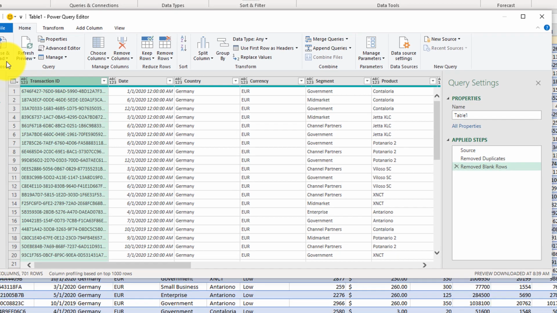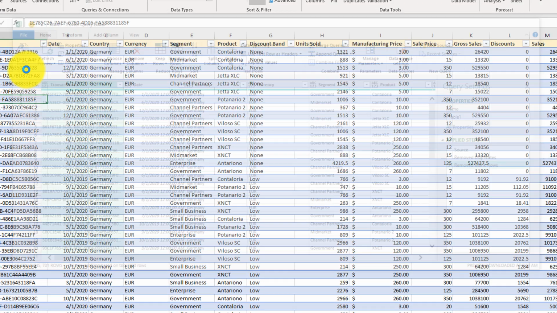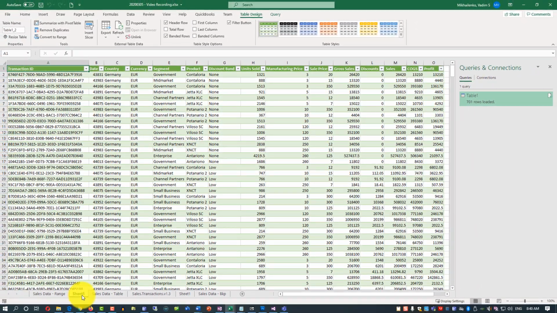Now our processing is done, and we can close Power Query and load the processed data into the new tab in Microsoft Excel. To do that, let's click Close and Load, and you see that Excel created a new sheet, which is called Sheet 5 right now, which has all processed data from the Power Query.